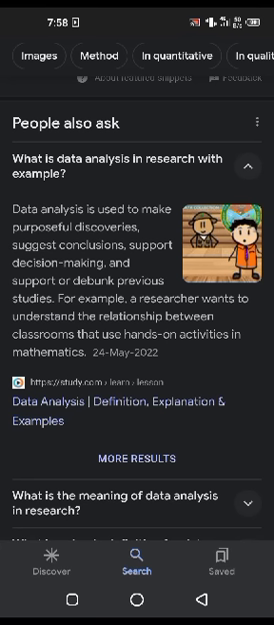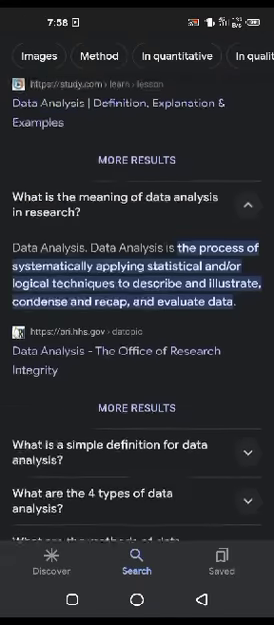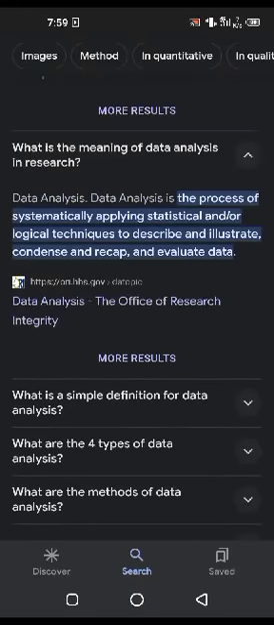For example, a researcher wants to understand the relationship between classrooms that use hands-on activity in mathematics. Data analysis is the process that systematically applies statistical and or logical techniques to describe and illustrate, condense and recap, and evaluate data.